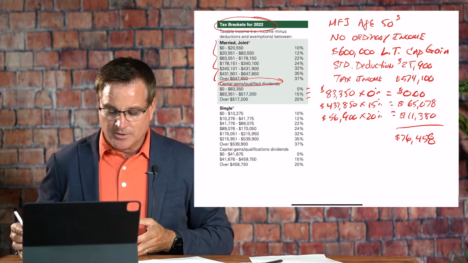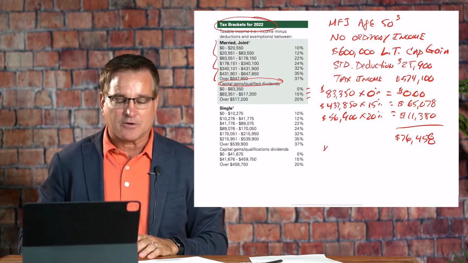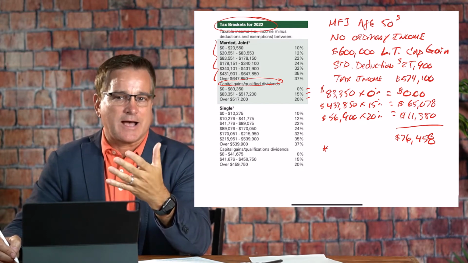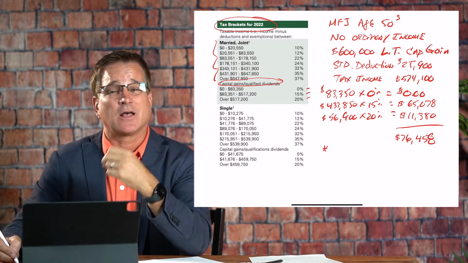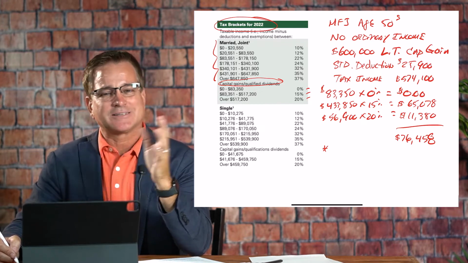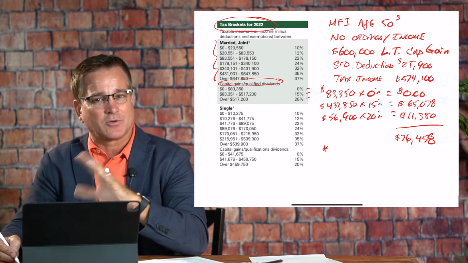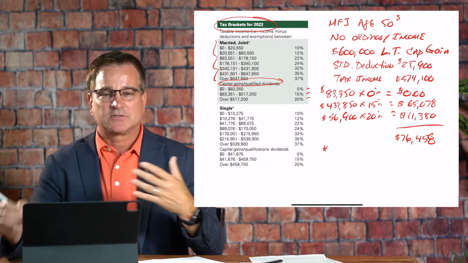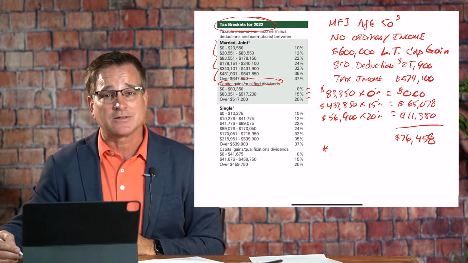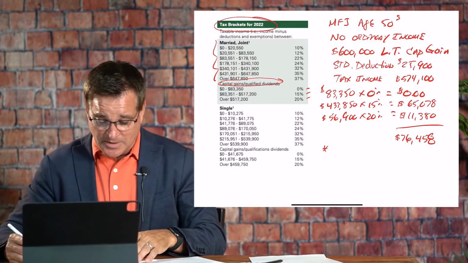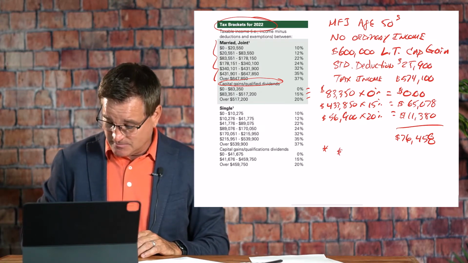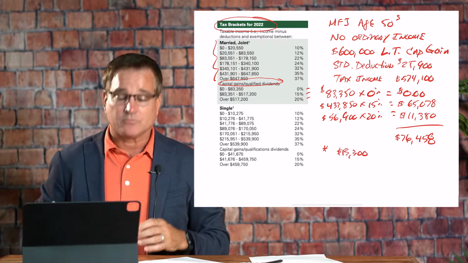Now, we are not going to do the calculation or talk about what is called the surtax or the Obamacare tax, the extra 3.8%. And we're also not going to talk about state taxes or state capital gains taxes in this video. But just a quick idea, in this example of $600,000, you're going to owe roughly an additional $13,300 in Medicare surtax.